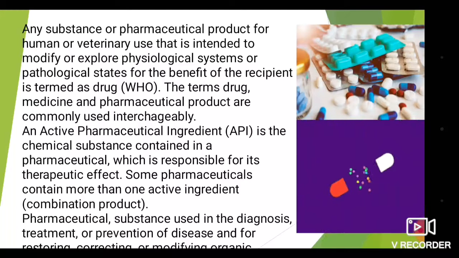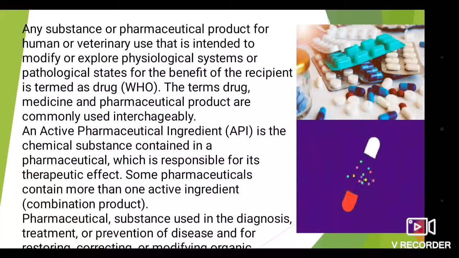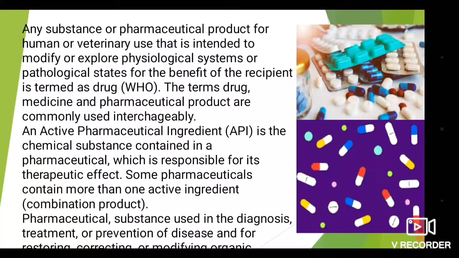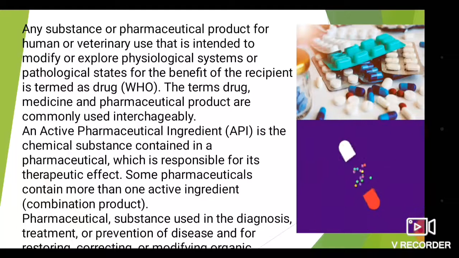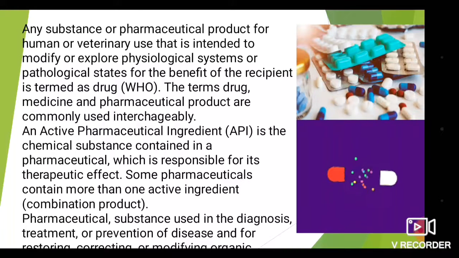For example, an analgesic drug may contain two or more active ingredients.